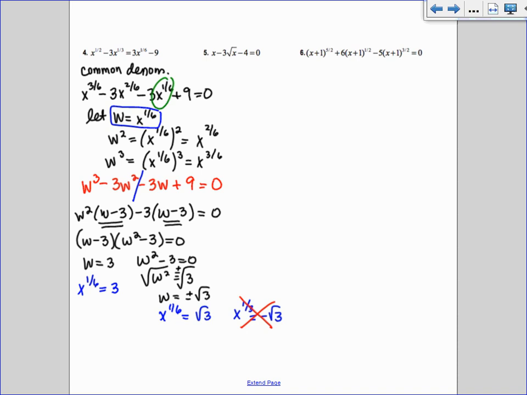Okay, how about this one? So I'm going to raise both sides to the 6th. So I'm going to have 3 to the 6th. Anybody know what that is? I would be very impressed if you did. 729. And then this one, raised to the 6th. You can use your calculator to help you, or you can think of it this way. The square root of 3 is 3 to the 1/2. So I have the square root of 3 raised to the 6th. Right? 3 to the 3. What's 3 to the 3? 27. You guys know that one, right? So we get that, and those are your two answers.